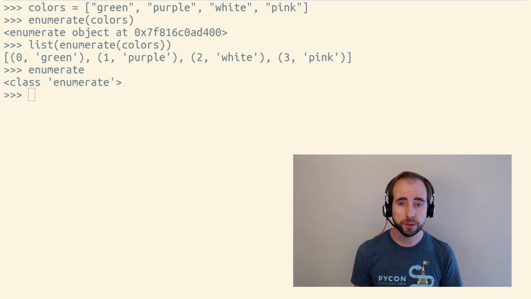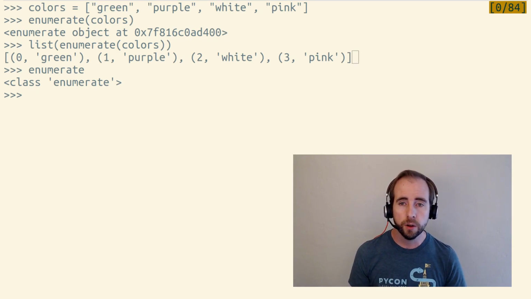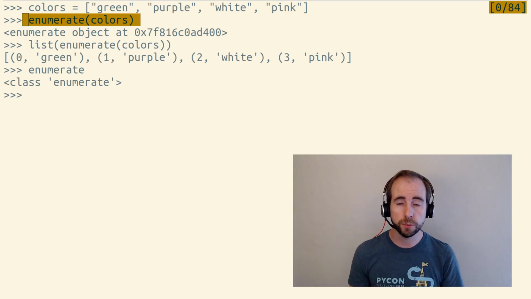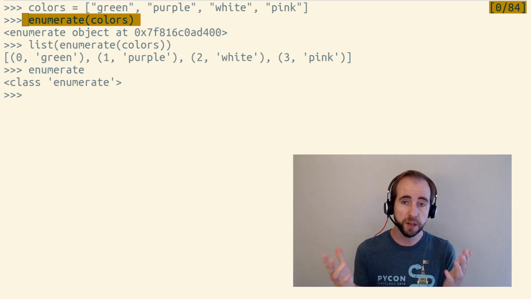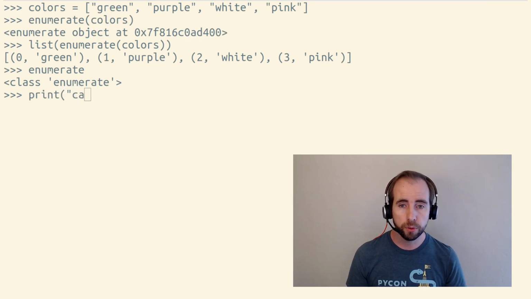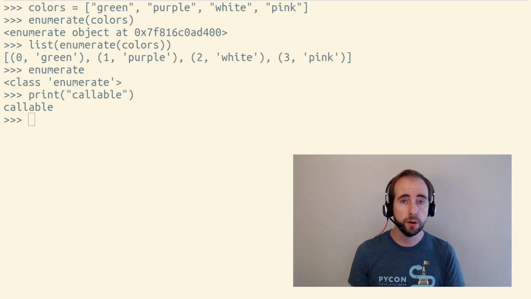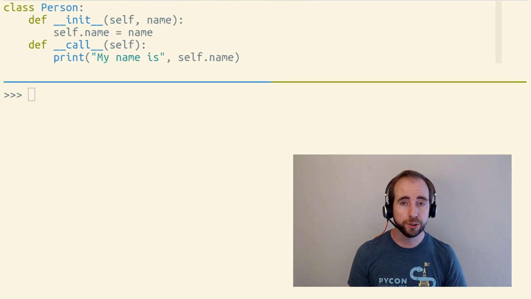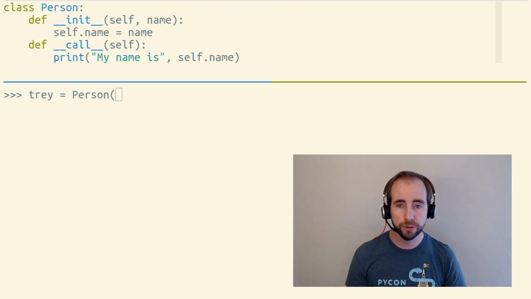We call it a function because we often use that word function in a fuzzy way in Python. We talk about function-like objects, things that act like functions. And enumerate acts like a function. You can call it using parentheses, which means it's basically a function, but more properly, it's a callable, meaning it's an object that can be called. So functions can be called and classes can be called, but you can actually invent your own callables.